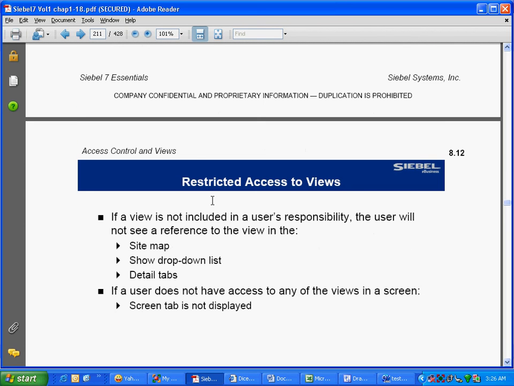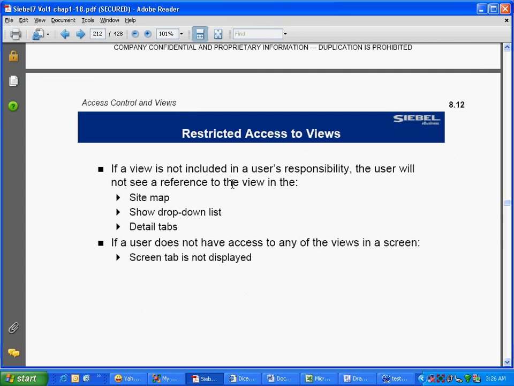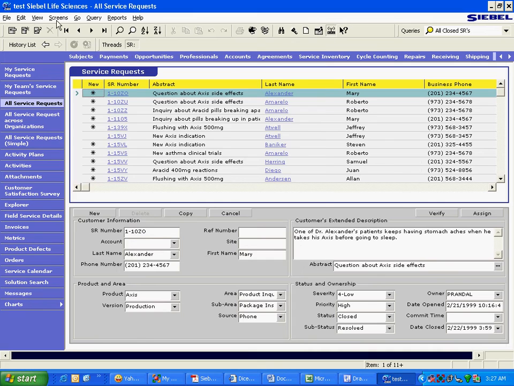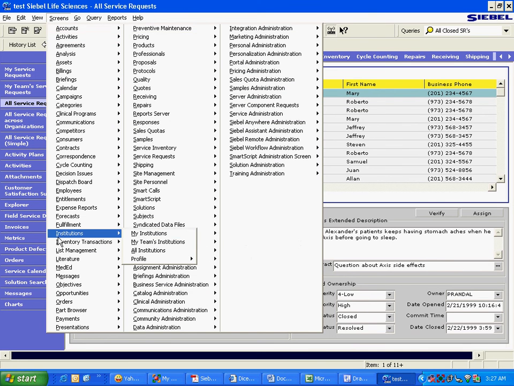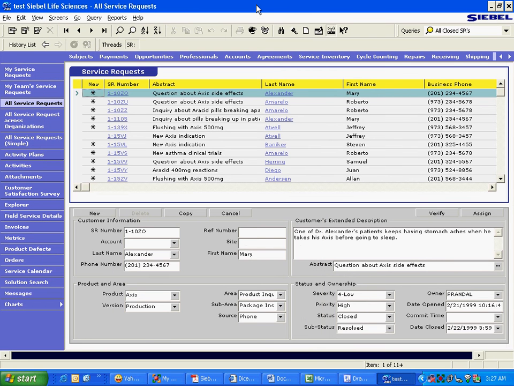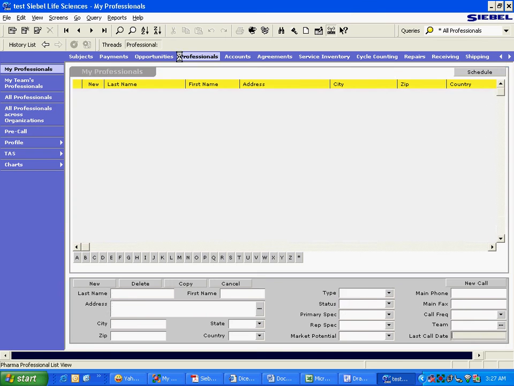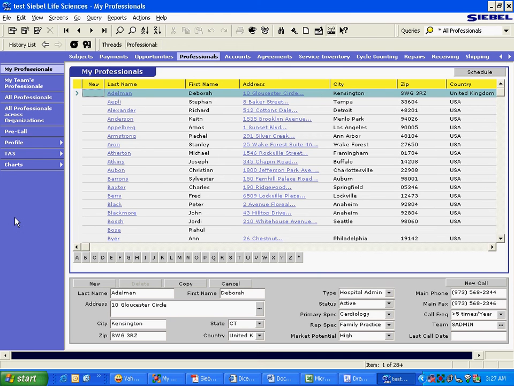If a view is not included in a user's responsibility, the user will not see a reference to the view in the sitemap. The way the Siebel engine works is, if you don't have access to the view, then that view will not be present. In Siebel 6, it will not be present here, and in Siebel 7, it will not be in the sitemap. It will not be here also in the tabs.